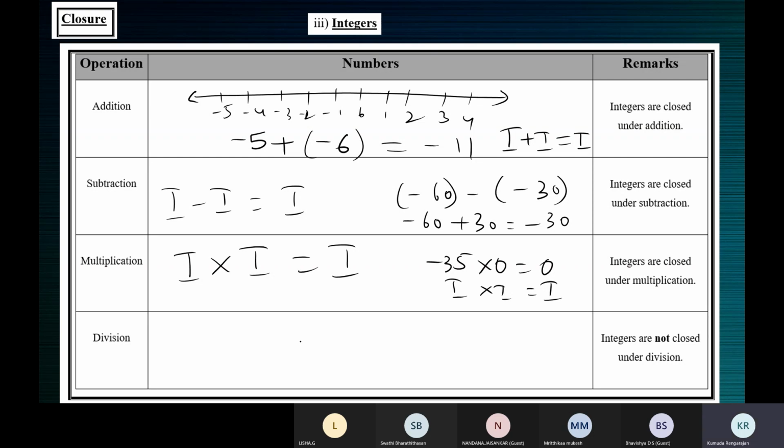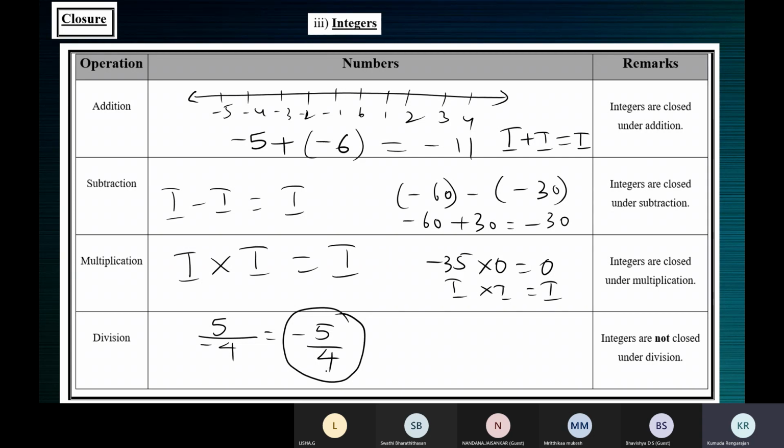But integer by integer is not always an integer, like we have done earlier. If you take the integer like 5 and another integer -4, which is -5/4, it's integer by integer, but the answer is a rational number. It's not an integer. So like this, you can give many examples where it is not an integer.